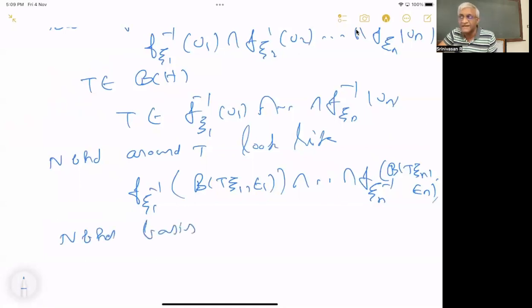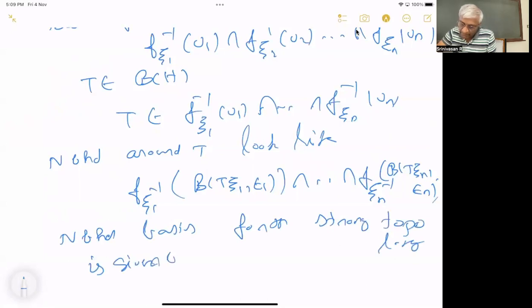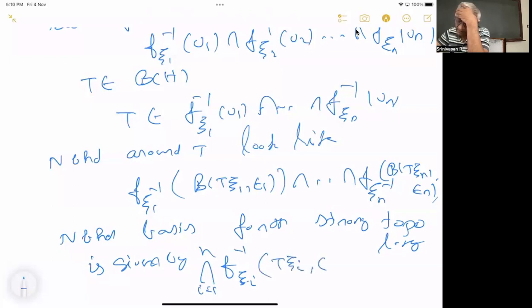Okay. So a neighborhood base is given by this. I will just write the thing. I don't have to write the neighborhood basis for the strong topology. The topology is given by f xi inverse, i equal to 1 to n, of the ball around T xi with a single epsilon. You can take the minimum of those epsilons and that will work. It's finite, so the minimum is greater than 0.